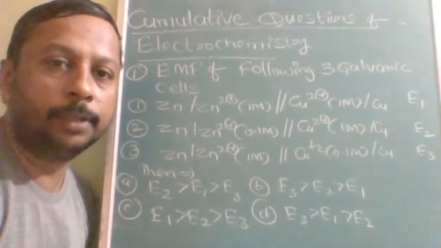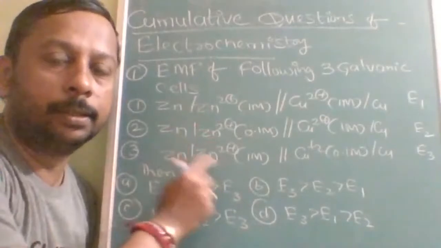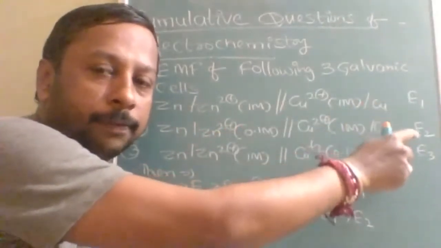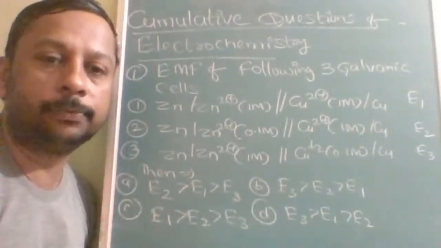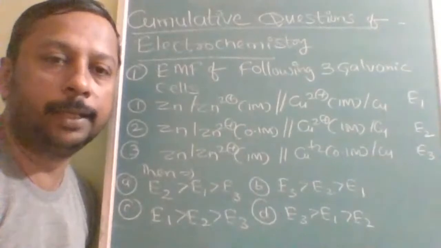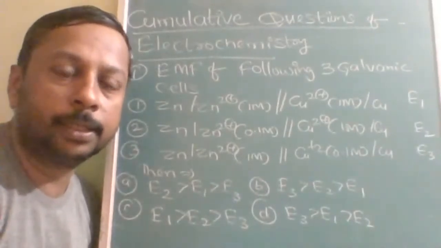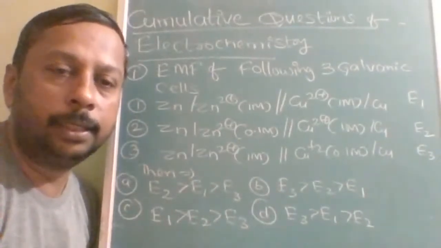The EMF of three galvanic cells. This is one galvanic cell, second and third. Its EMF is E1, its EMF is E2, its EMF is E3. Then the order of EMF. This question is framed based upon my lecture on the Nernst equation, factors affecting EMF.